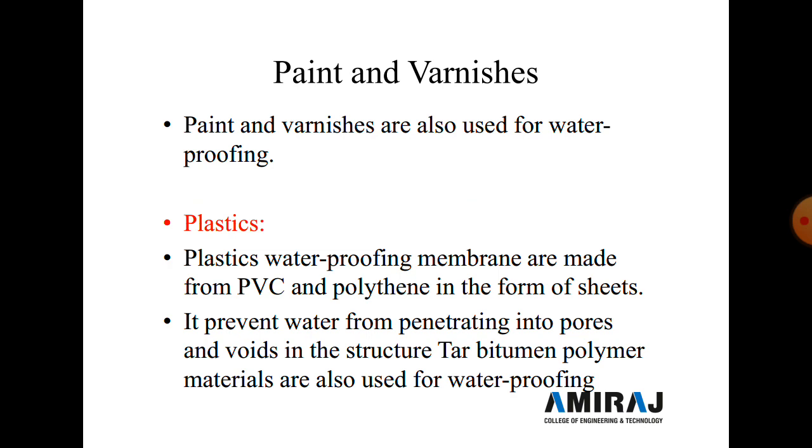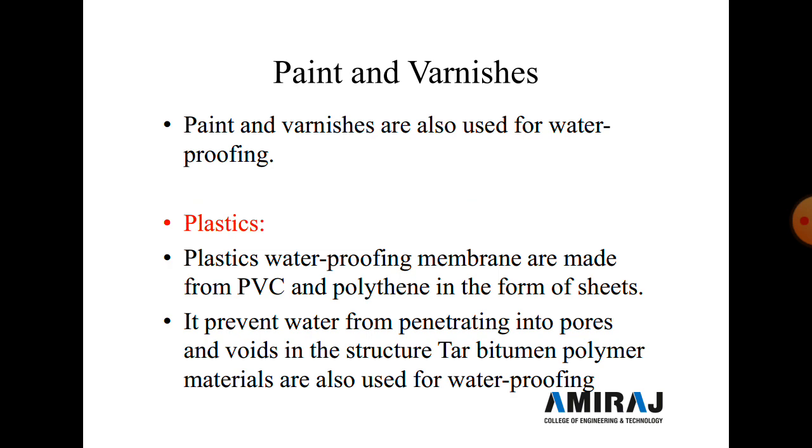Now next we discuss paint and varnishes. Paint and varnishes are also used for waterproofing. First we discuss plastics. Plastic waterproofing membranes are made of PVC and polythene in the form of sheets. They prevent water from penetrating into the pores and voids in a structure. Tar bitumen polymer materials are used for waterproofing.